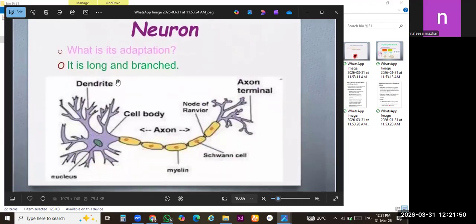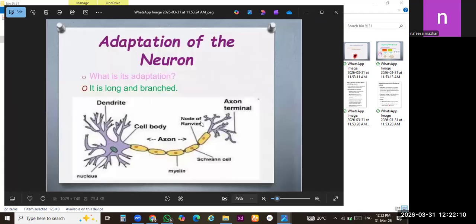It's another structure of this nerve cell. The structure is the same as I have told you about. This portion is known as the cell body and this portion is known as the axon. There are two types of extensions. The first extension which comes out from the cell body is known as dendrites and the second one is the axon.